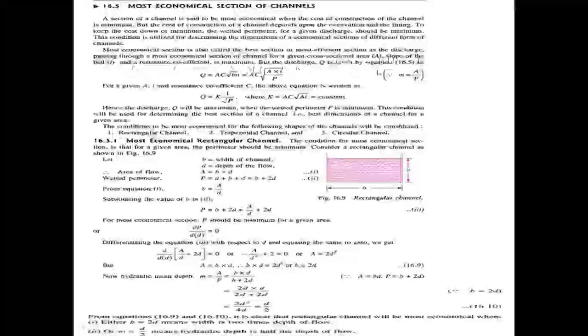The discharge Q is given by Q equals AC root mi.